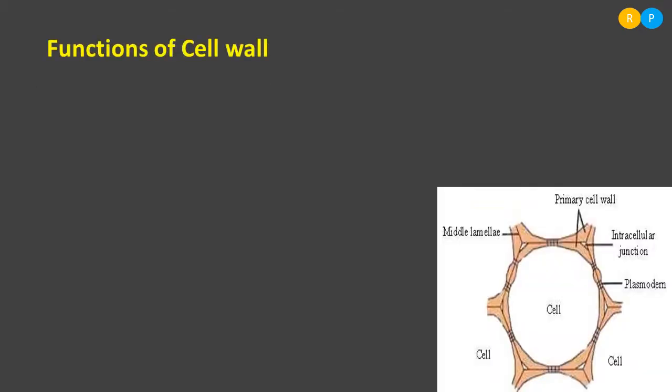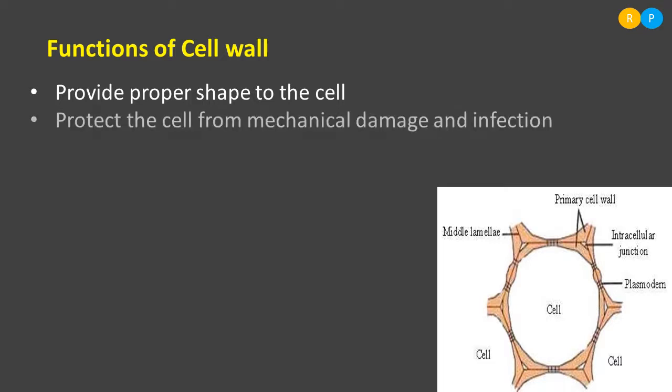And let us come to the functions of the cell wall. What is the function of the cell wall? We know that the cell wall is the outermost layer in plants as well as in fungi. What function does it perform? The cell wall actually gives proper shape to the cell. As I told, the cell wall is very rigid in nature. So this tough wall will give proper shape to the cell, and it also protects the cell from mechanical damage and infection.